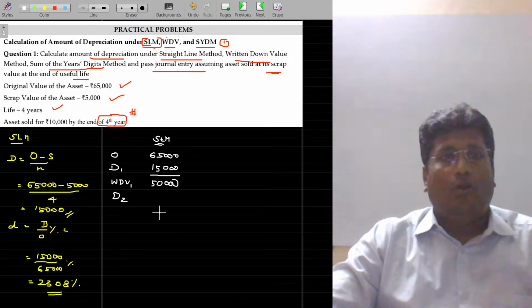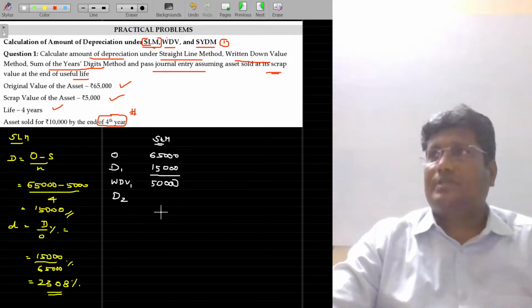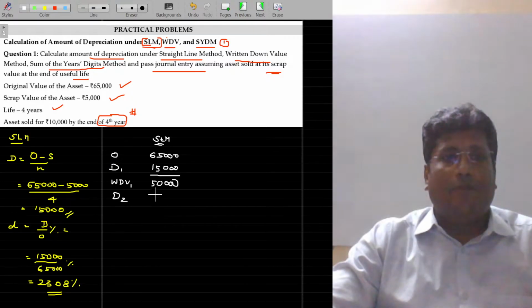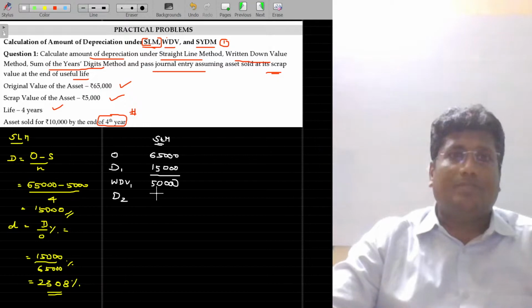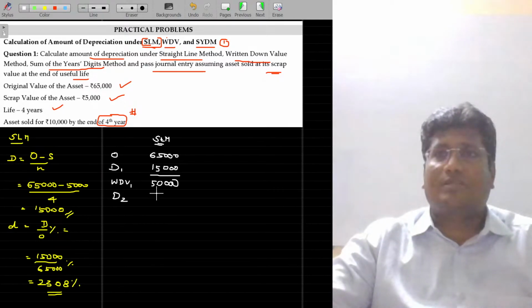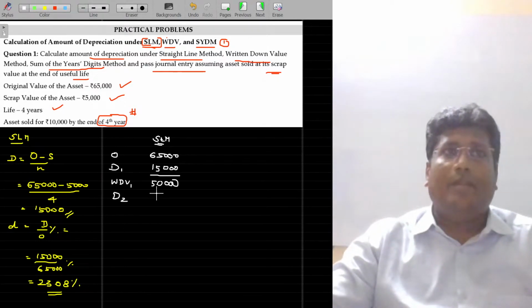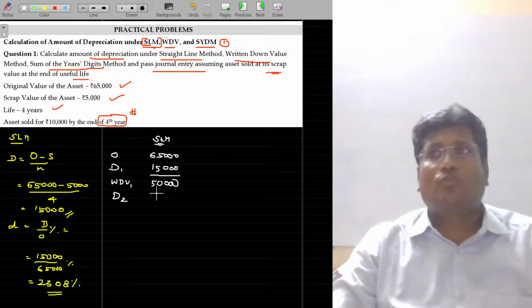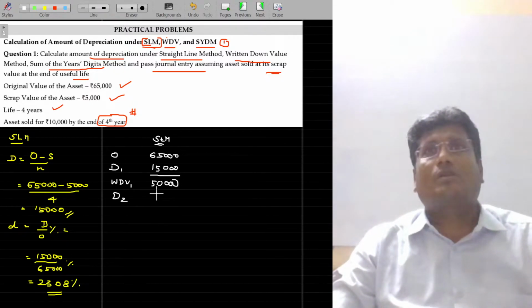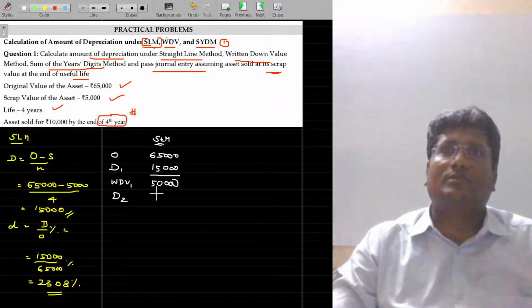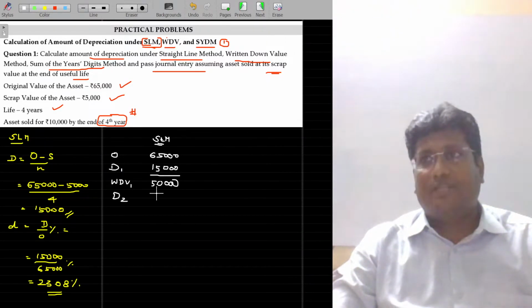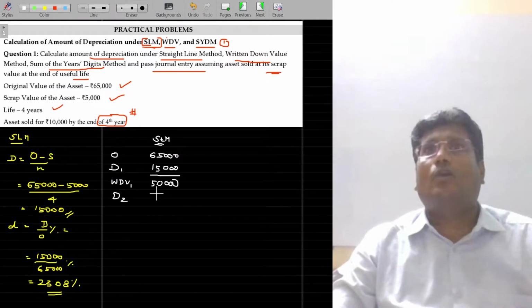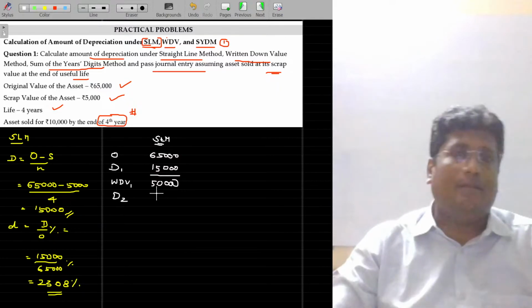For the 50,000, you have to calculate 23.08%? No. If you apply 23.08% on 65,000, because it remains constant, we will apply the rate of depreciation only on the original value. That's why it is called depreciation under original cost method. Otherwise, it's named as straight line method. Why do I call that the straight line method? It is very simple. The depreciation charged in the P&L account year on year is equal. That's the logic behind.